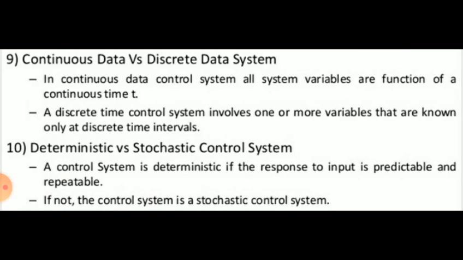Then the next classification, that is continuous data versus discrete data system. In a continuous data control system, all system variables are functions of a continuous time t. A discrete time control system involves one or more variables that are known only at discrete time intervals. And the last classification, that is deterministic versus stochastic control system. A control system is deterministic if the response to the input is predictable and repeatable, and if not, the control system is a stochastic control system.